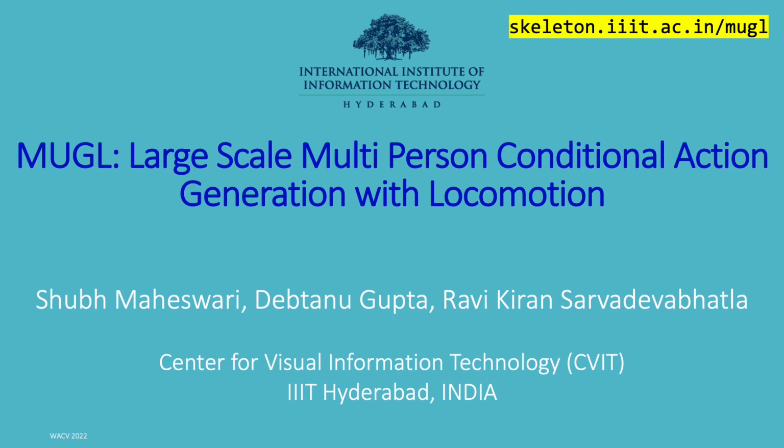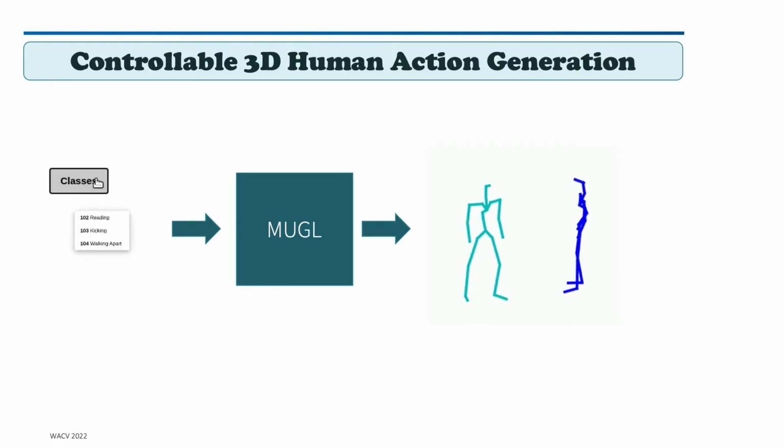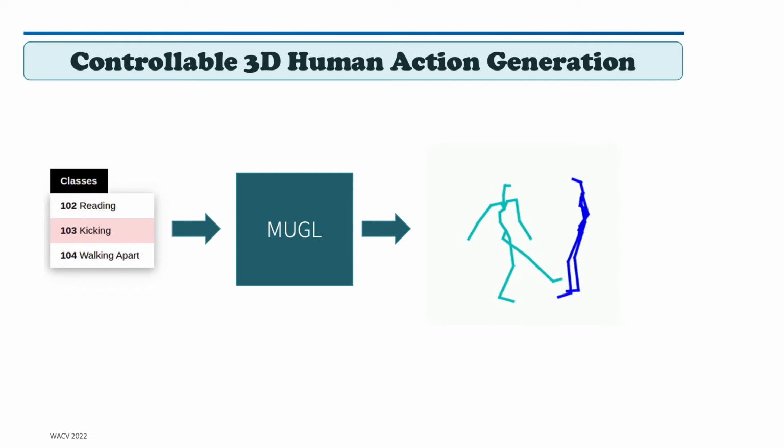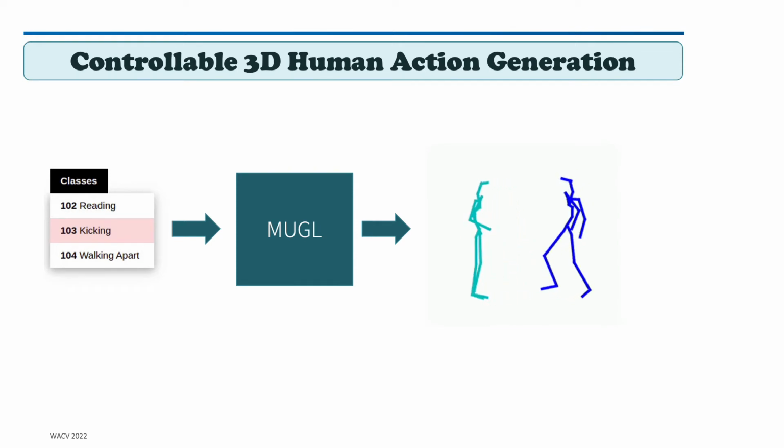Hi. In this talk, we present deep neural models for generalized synthesis of multi-avatar actions. Given an action label, our proposed framework, MUGL, generates novel and diverse human action sequences belonging to the action class.